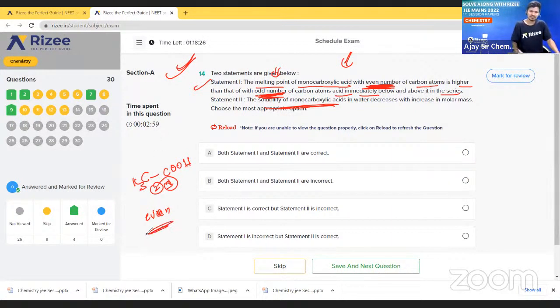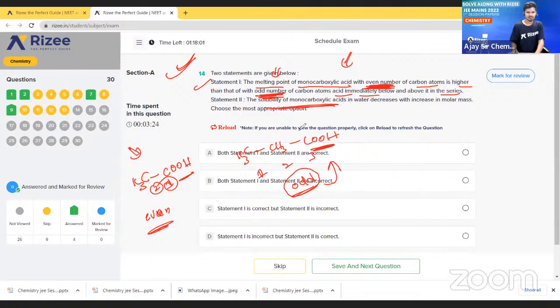This is an even number of carbons, and let me take another example, CH3, CH3 and COOH. See here, one carbon, two carbons, three carbons. This is an odd number. So this is an odd number monocarboxylic acid. Here one carboxylic acid group only, and here also one carboxylic acid group only.